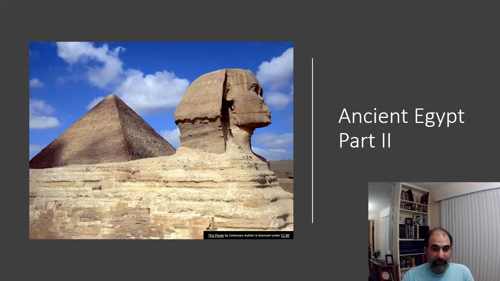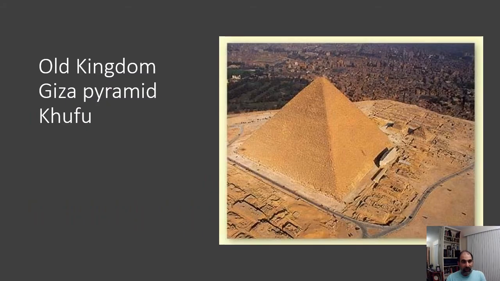And this image here is of the Sphinx and, of course, one of the many pyramids built during the Old Kingdom, the Giza Pyramid. So let's talk about this a bit. So, during the Old Kingdom, two things. One, the pharaohs were now considered gods. And because the pharaohs were considered gods, that ties into this idea of building these massive pyramids. What were these pyramids? Well, these pyramids were tombs for their pharaohs, right? Who they saw as a god. One of the most famous is the Giza one, and it was specifically built for this pharaoh named Khufu.